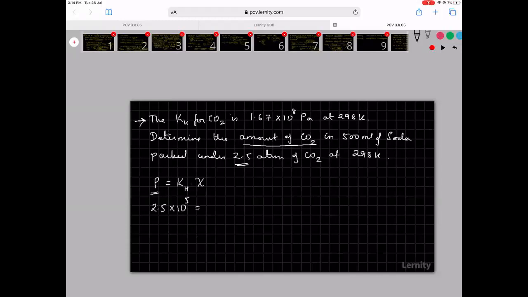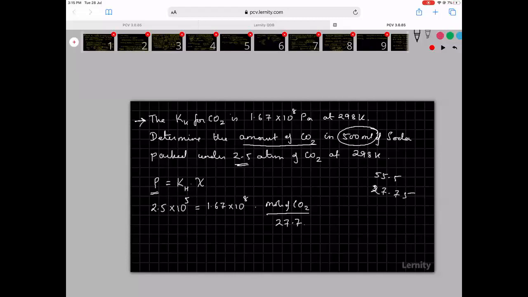This is equal to 1.67 into 10 power 8 pascals into mole fraction, which is moles of CO2 divided by moles of soda. For 1 liter it is 55.5, so for 500 ml it becomes 27.7.